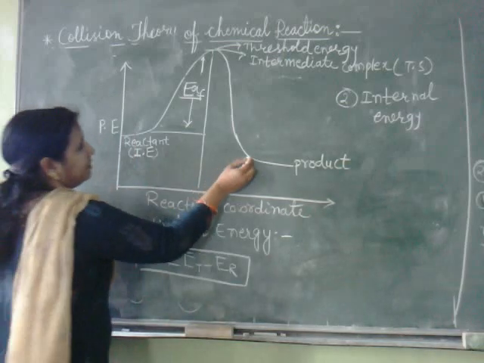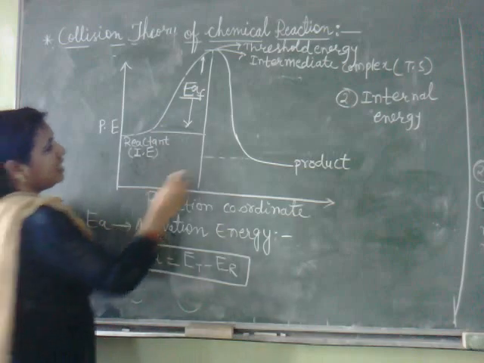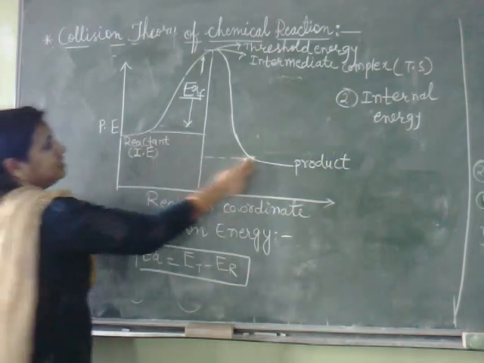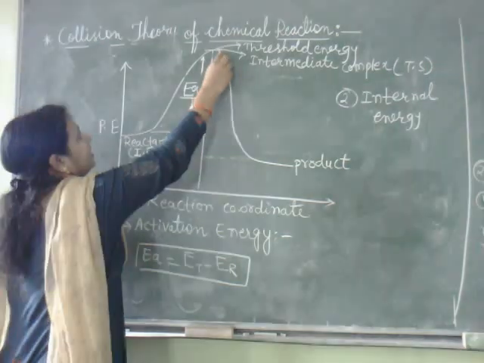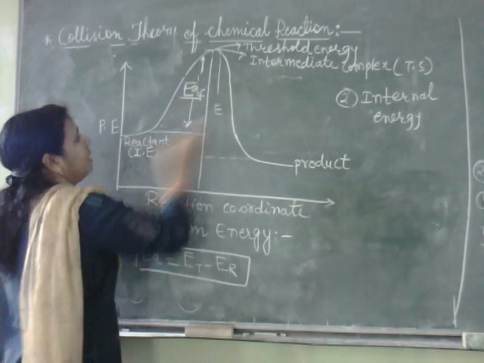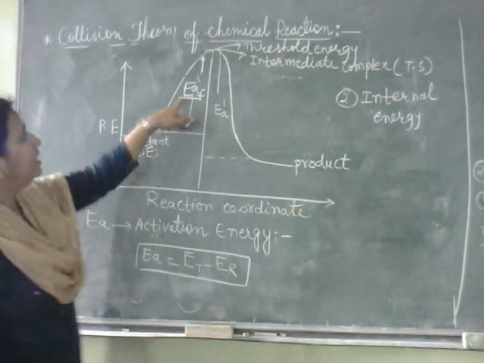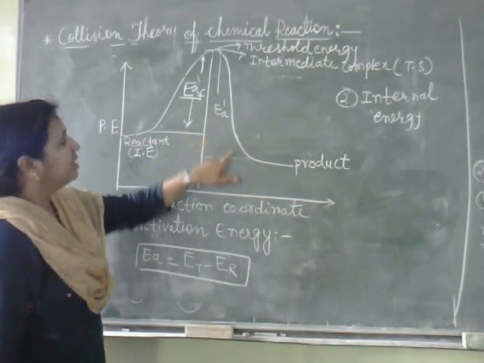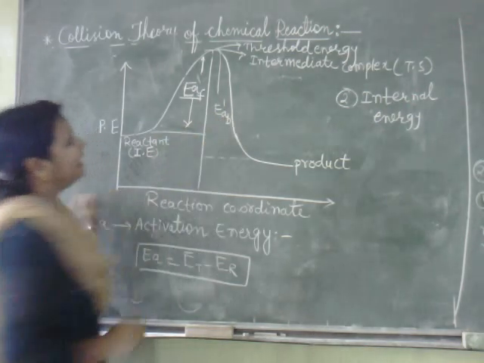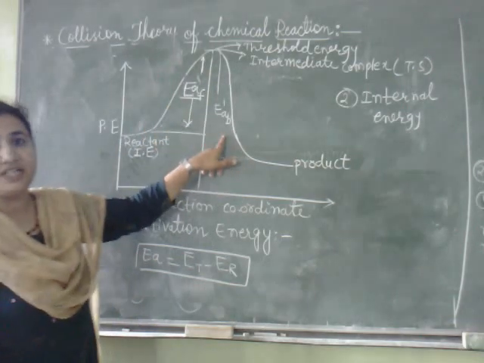Now, if the reaction is reverse, the product is converting into reactant. In this case, the activation energy will be this one. This is EA, and this is EA dash, the activation energy for the backward reaction, EAB.